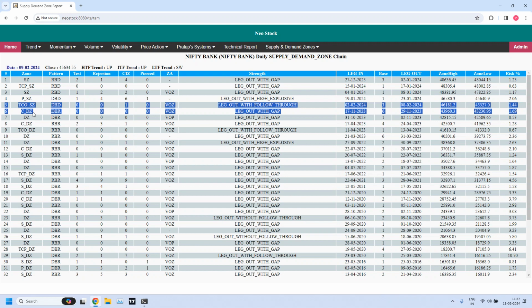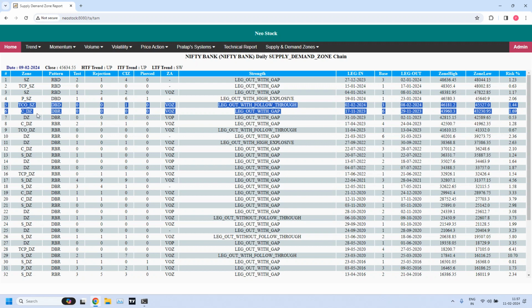Both are high liquidity zones. TCO underscore SZ is a very low priority high liquidity zone, and C underscore DZ is a medium priority at the daily time frame. Actually, C underscore DZ is the highest priority on monthly, weekly and quarterly time frames also. But from daily onwards, slowly the priority will come down.